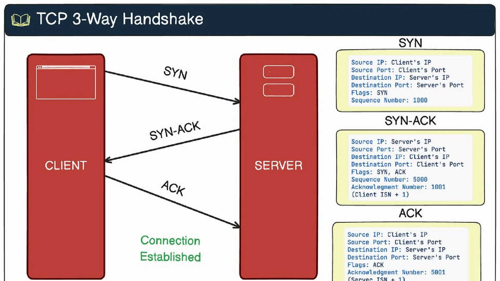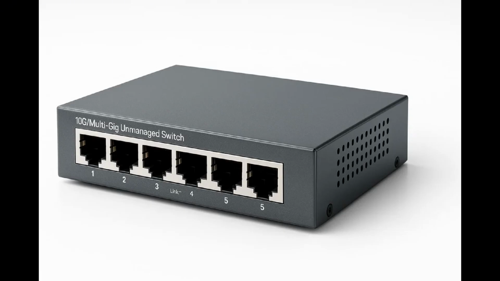TCP three-way handshake. Before data is exchanged reliably, a connection must be established between two devices. This happens through the TCP three-way handshake. First, the client sends the SYN message. The server responds with the SYN-ACK. Finally, the client sends an ACK. This process ensures both sides are ready to communicate and establishes a reliable connection.